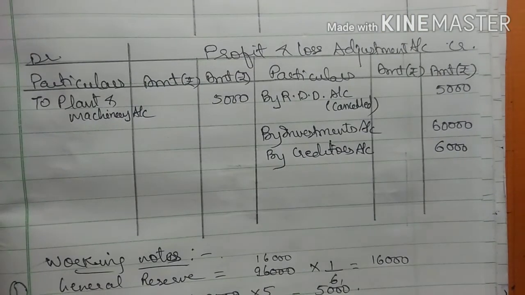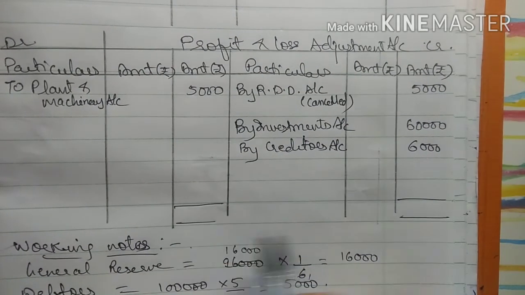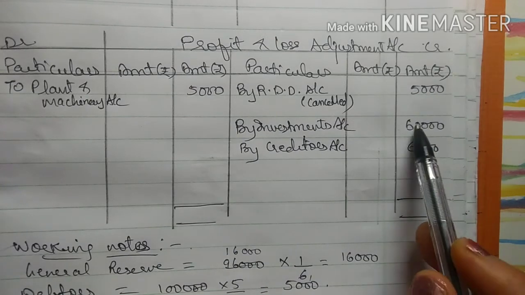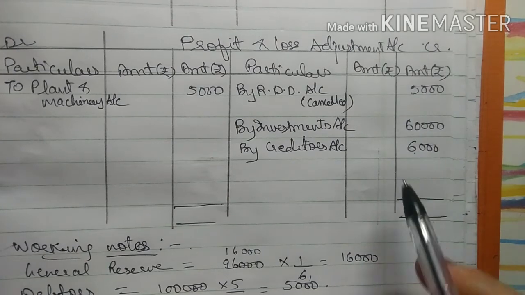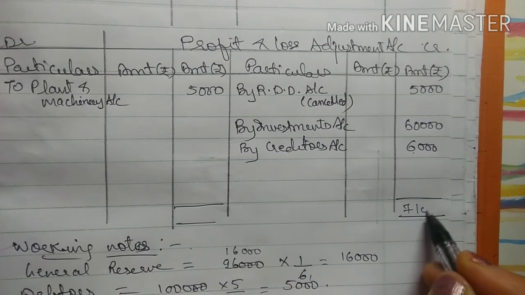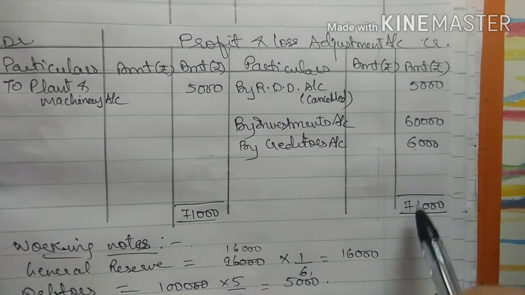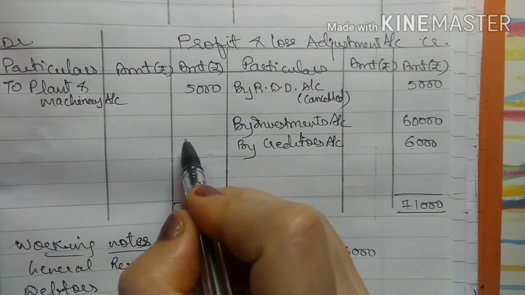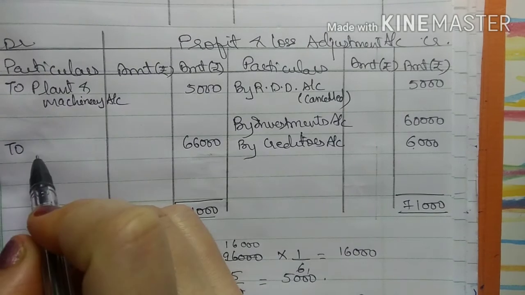So I can close this account right now itself. See, the total of credit side is more, so that was 60 plus 6, 66, 66 plus 5, that will be 71,000. So now from this 71,000, when I deduct 5,000, I will get a balance of 66,000. So this is nothing but profit.